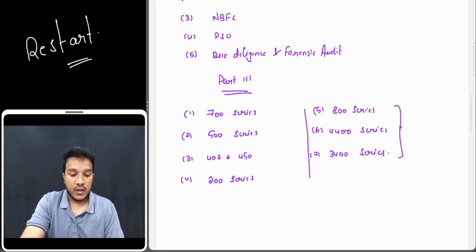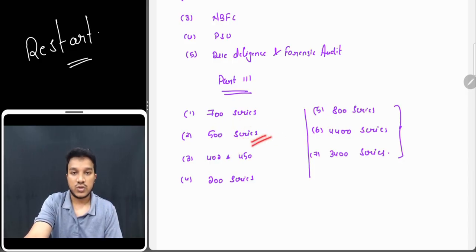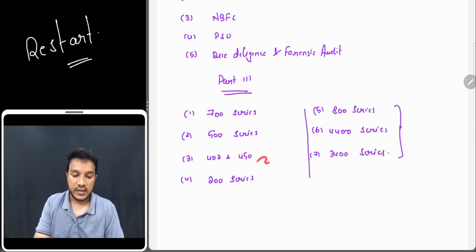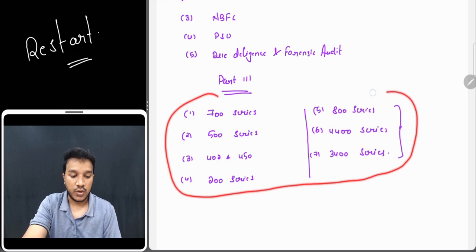ठीक है. And 700 series again. ICA is testing 1 or 2 questions definitely from 700 series. 500 series also 1 or 2 questions. 1 question from each and every series you will see. शायद ये 2 बड़े बड़े हैं तो 2 questions भी देखने को मिलते हैं. And then 402 or 450 again may come, may not come. 200 series again may come, may not come. But standards like 299, 240, you should not leave the standards. You have to do it at any cost. So that is from your standards point of view.